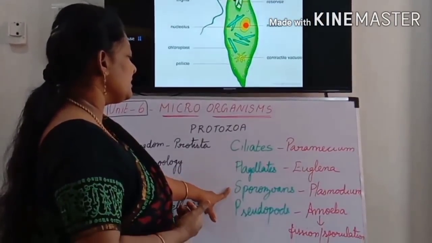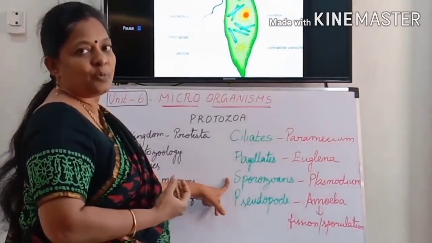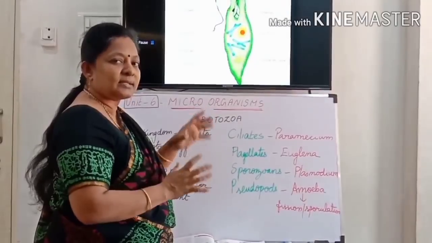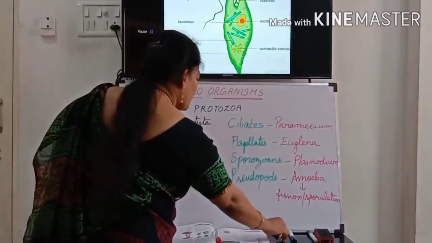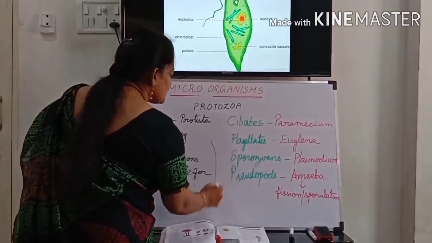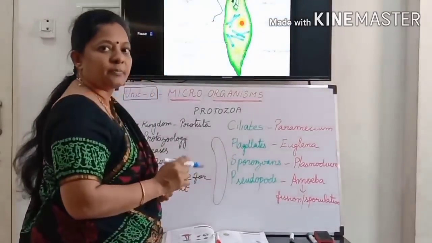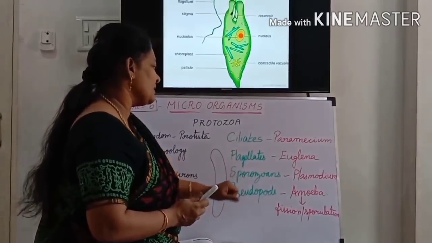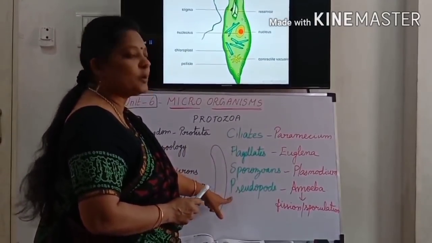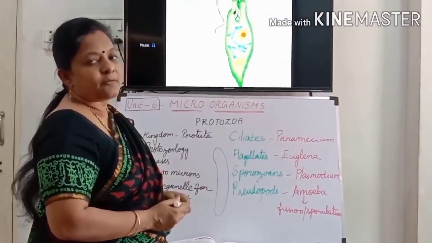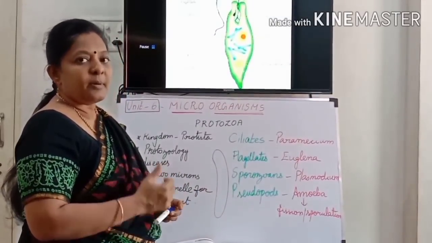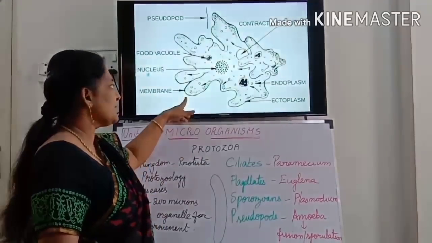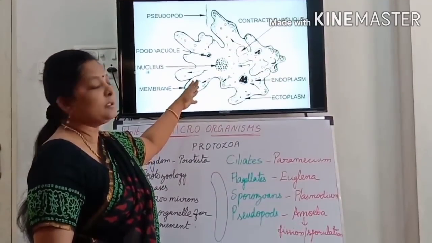And the third is sporozoans. Plasmodium is the best example. It also looks like paramecium; more or less the shapes are the same. See, plasmodium is like this, rod shaped. Okay, this is the sporozoans. And the last one is pseudopods. The best example of pseudopods is amoeba. Next we are going to study the amoeba's internal structure. The fourth type is amoeba.